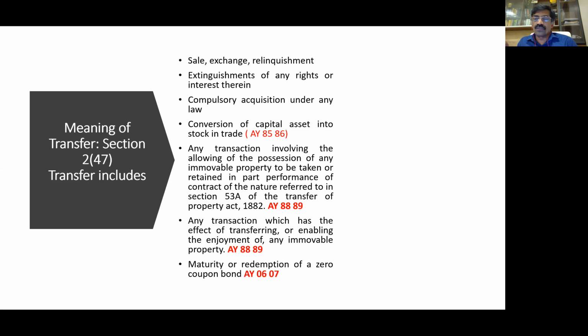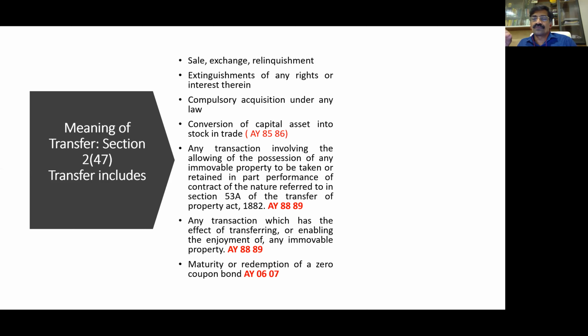In zero coupon bonds, you will get 100 rupees after 10 years, but you don't have to pay 100 rupees now. You have to pay an amount lesser than 100 rupees. So let's assume for the sake of simplicity, you have to pay 80 rupees. So you pay 80 rupees today and you get 100 rupees after 10 years. Whether this 20 rupees is interest or a capital gain?